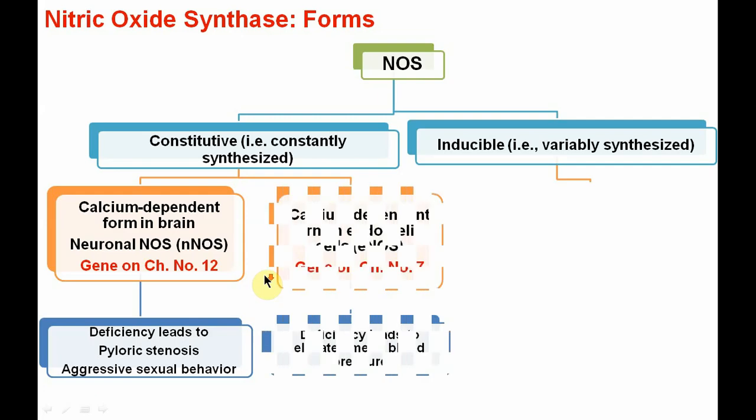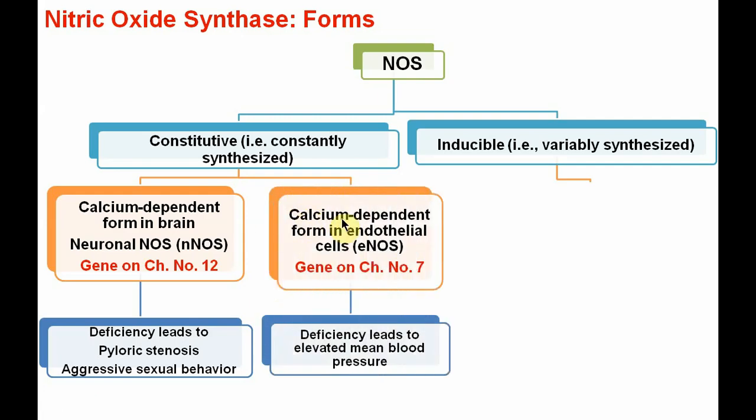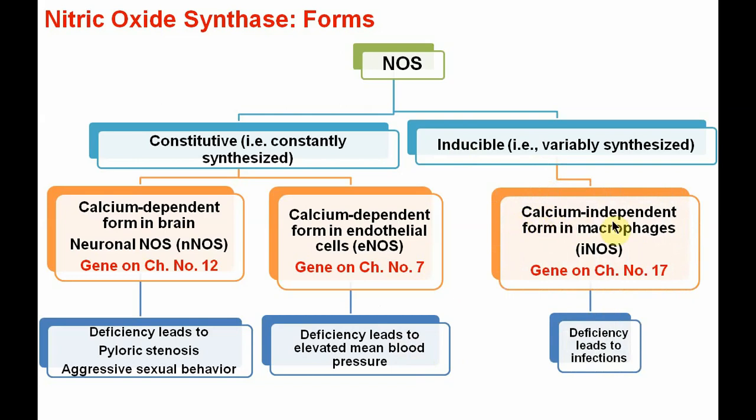Another important constitutive form that is identified is the calcium dependent form in the endothelial cells. It is symbolized as eNOS, and the gene for this is located on chromosome number 7. Its main function is vasodilatation, and a deficiency leads to elevated mean blood pressure, because its main function is to maintain the blood pressure. So a deficiency definitely affects the blood pressure in our body. Now, the inducible form is calcium independent.